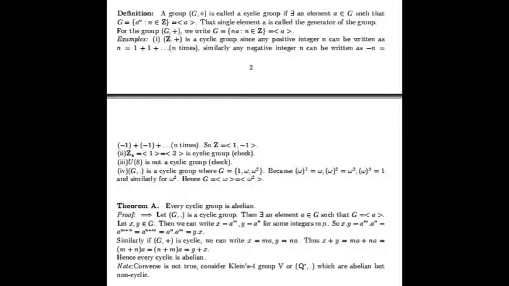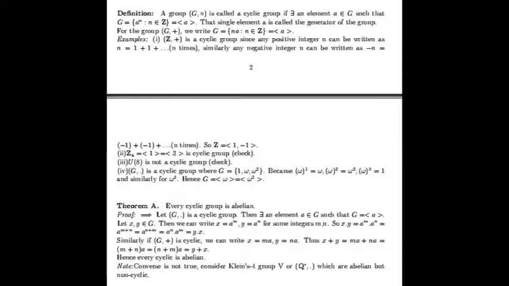Similarly, if (G, +) is a cyclic group, then we write x equals m times a and y equals n times a. Then x plus y will be (m plus n) times a. This is nothing but (n plus m) times a, that is y plus x. So for additive or multiplicative case, every cyclic group must be abelian.